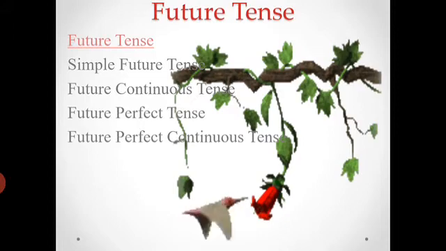He wants to build a nest on that tree. It will be an example of future tense. The bird will make a nest on that tree. These are the 4 subtenses of future tense. As we learned in this video, there are present tense, past tense and future tense, and each has 4 subtenses.